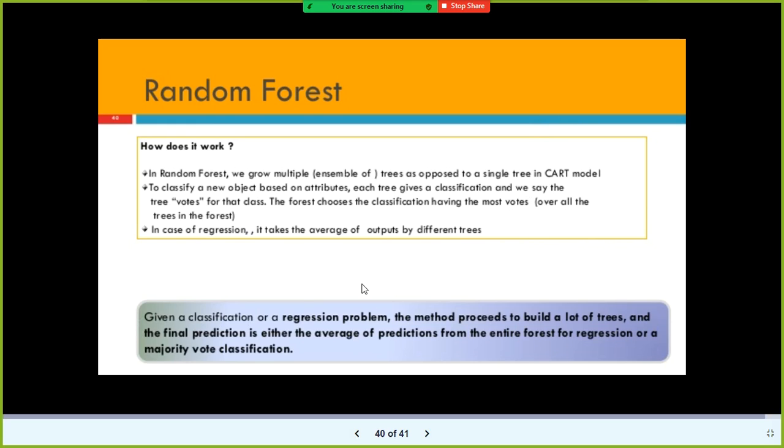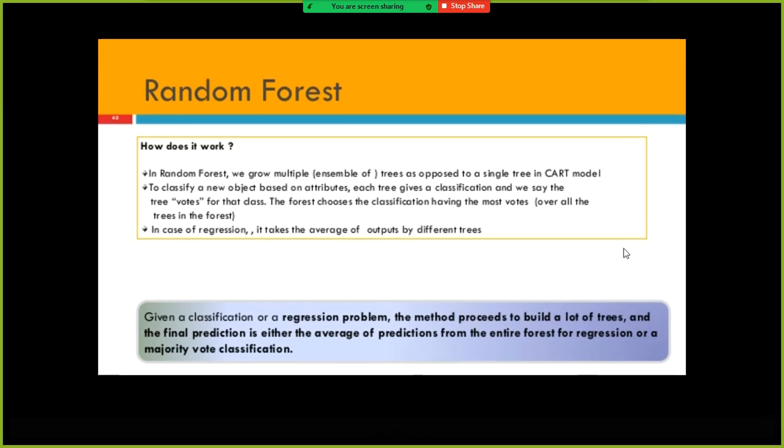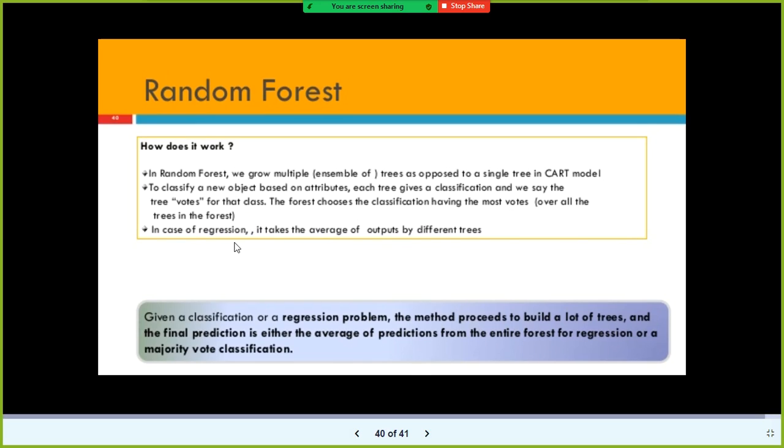In the case of a regression problem, take the same example of 10 trees, where each tree assigns an estimated predicted value for your housing price. The first tree says 1 crore, the second tree says 1.2 crore, and the third tree says 1.1 crore.